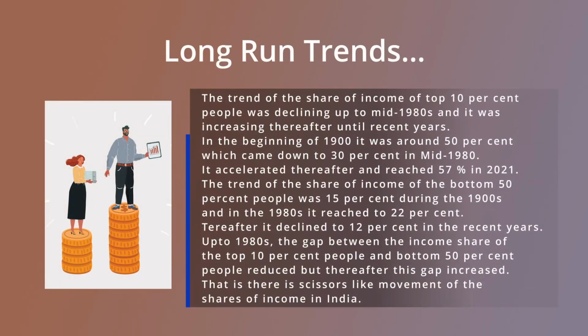From this trend, it is clear that the income share of the top 10% showed a declining trend up to the 1980s or mid-1990s, whereas the trend of the bottom 50% was showing an upward trend up to the 1990s. After that, their trends diverge from each other. Therefore, this movement is treated as a scissors-like movement.